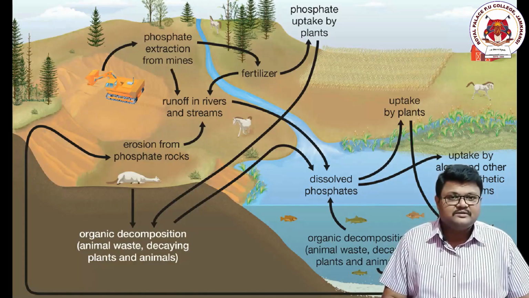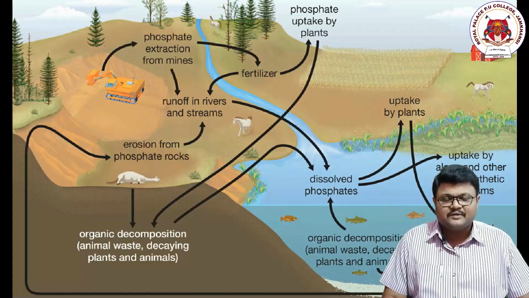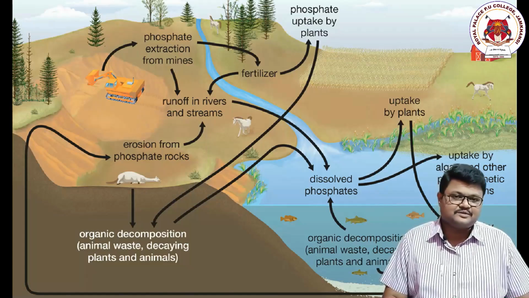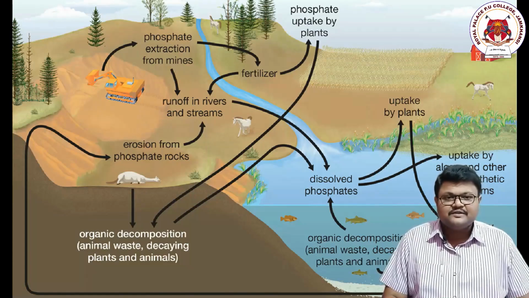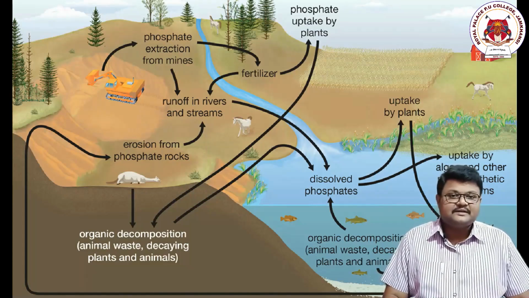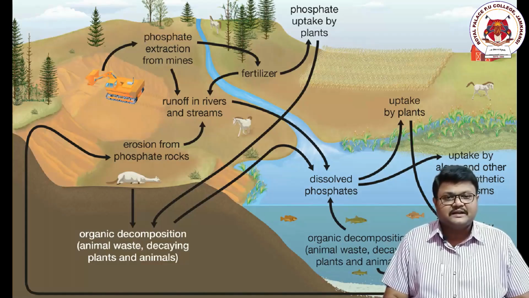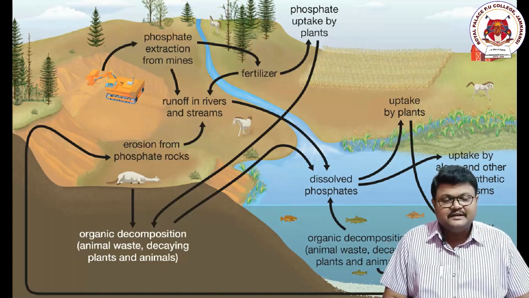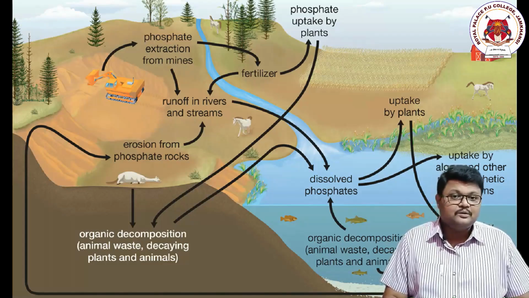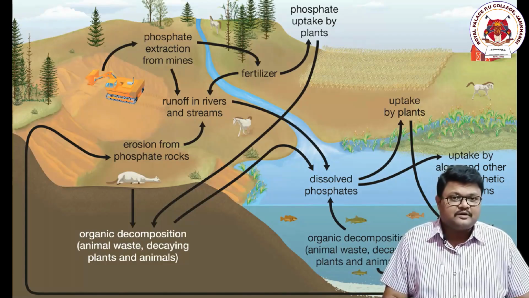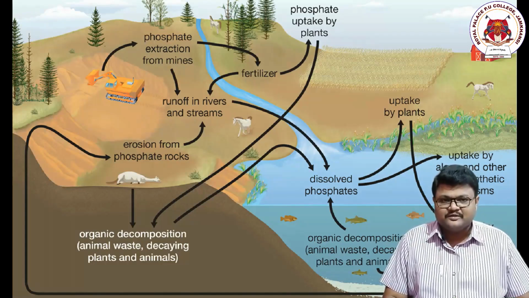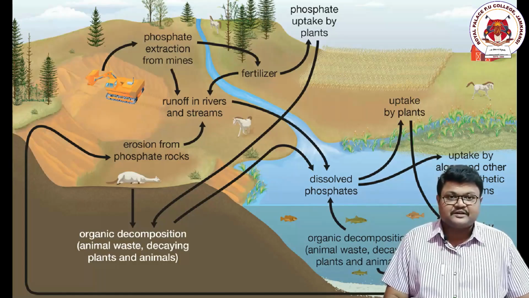So the movement of phosphorus might take place from the primary consumers to secondary consumers. So we can easily say that the movement of phosphorus is taking place directly or indirectly from consumers to upper or topper or predator levels of consumers, secondary, tertiary, etc.